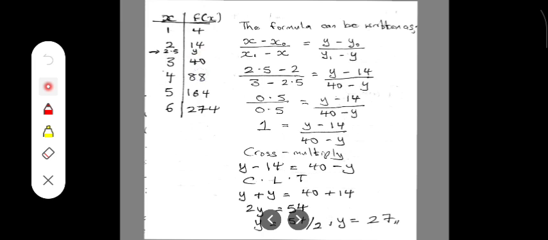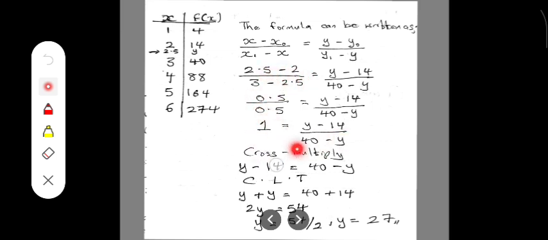Now 2.5 minus 2 gives us 0.5. 3 minus 2.5 also gives 0.5. For the right hand side, nothing changes, we leave it like that. y minus 14 remains y minus 14. 40 minus y remains 40 minus y. Now 0.5 divided by 0.5 gives 1.